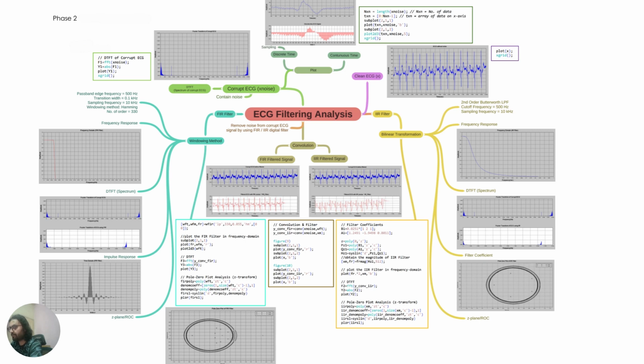So as we can see here, the FIR filter achieves noise removal with inherent stability and a linear phase response, but it requires a higher filter order and more computations. The IIR filter achieves similar results with a lower filter order, making it computationally efficient. However, its poles must be carefully analyzed for stability. Both filters successfully clean the ECG signal, as evidenced by the clean output and the frequency domain analysis. Thank you. That's all.